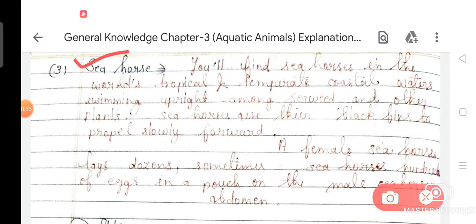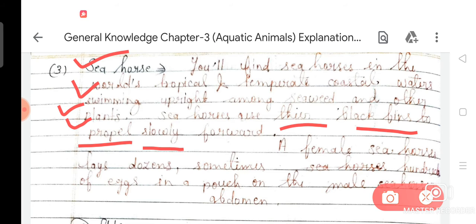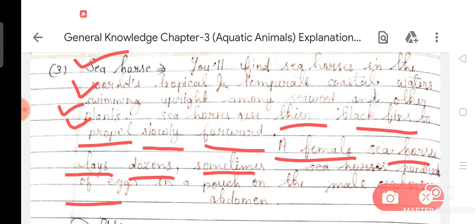You will find seahorses in the world's tropical and temperate coastal waters, swimming upright among seaweed and other plants. Seahorses use their back fins to propel slowly forward. A female seahorse lays dozens, sometimes hundreds of eggs in a pouch on the male seahorse's abdomen.